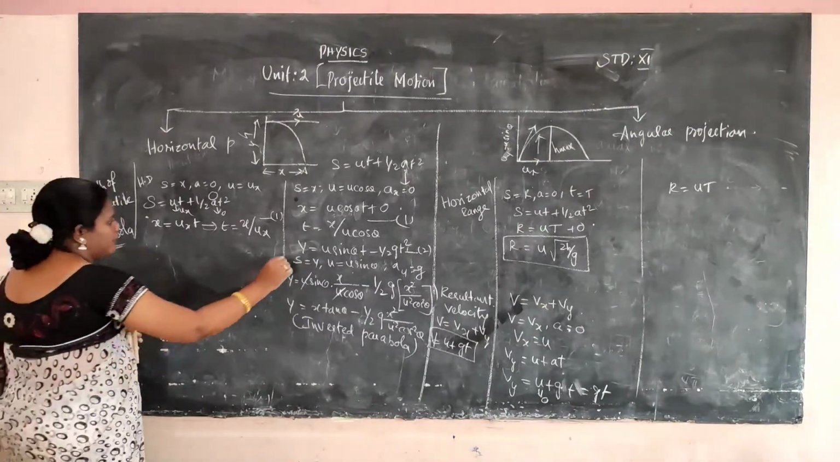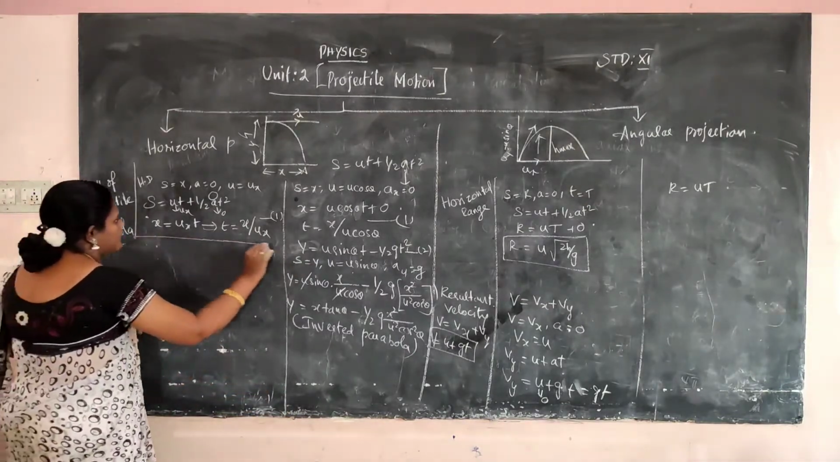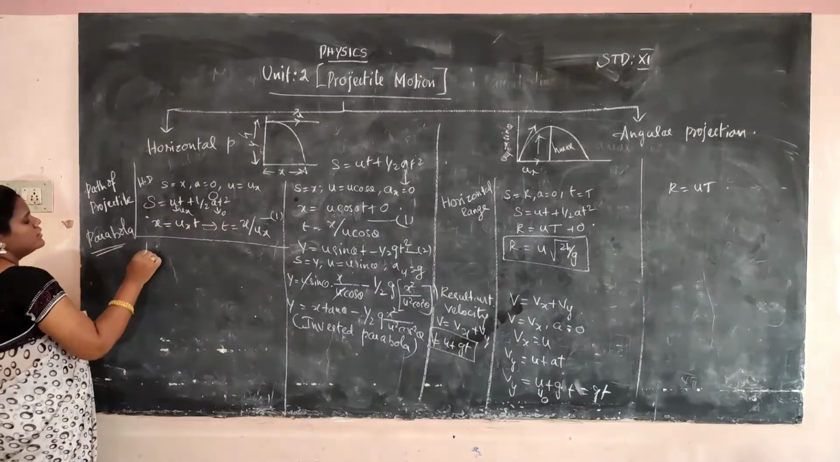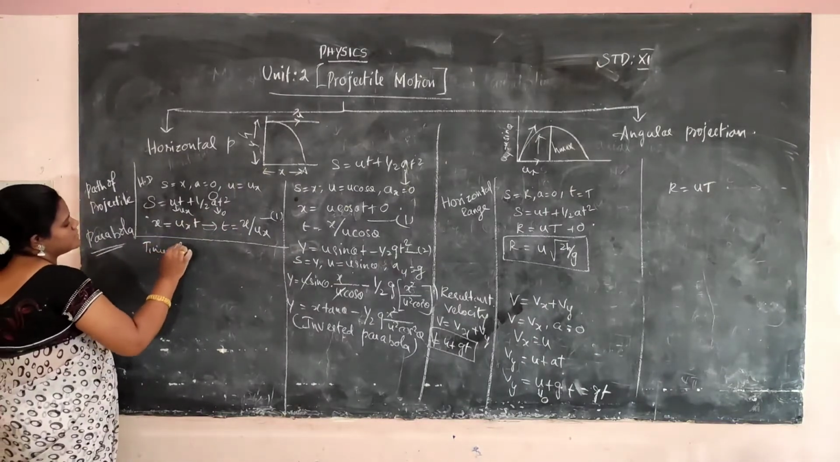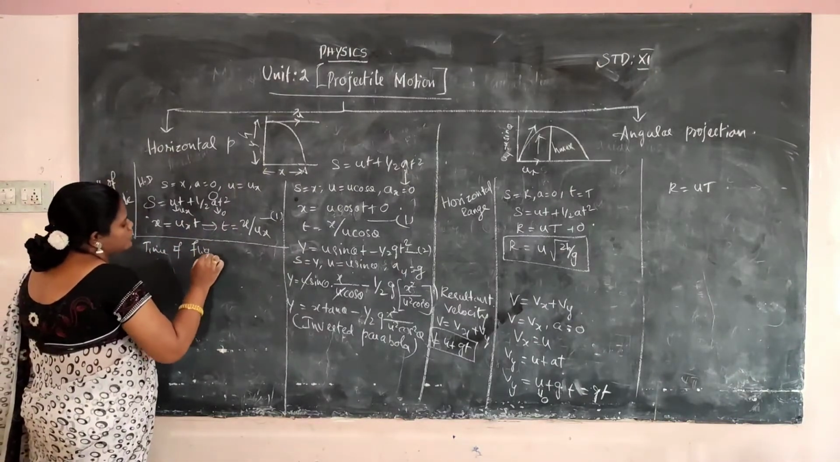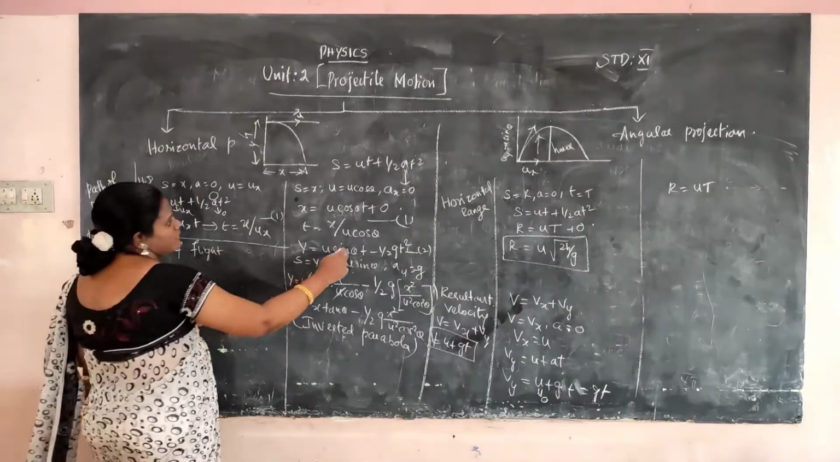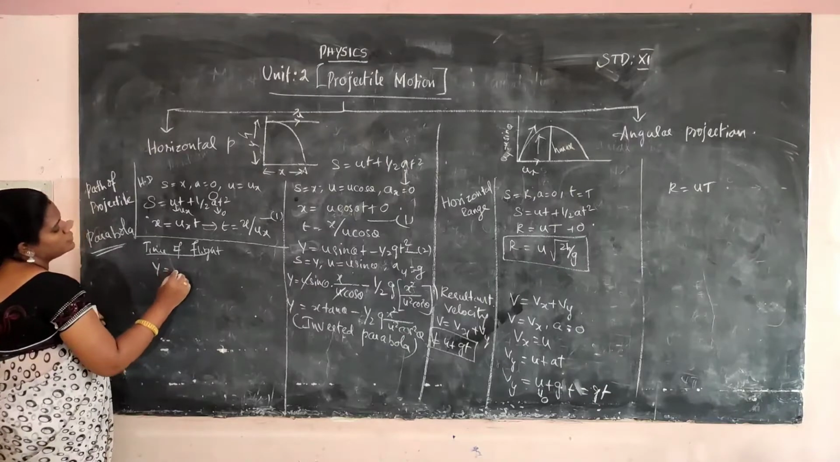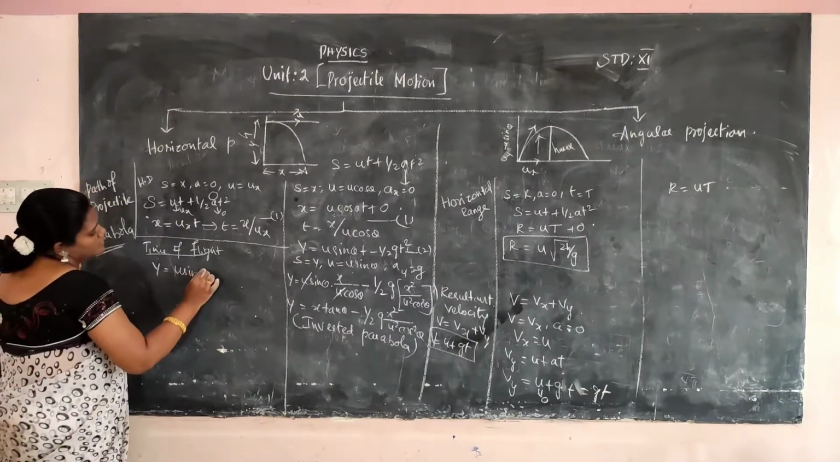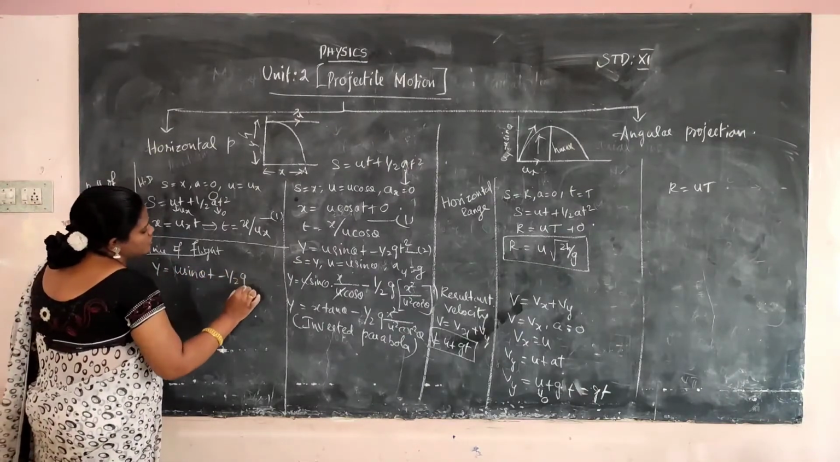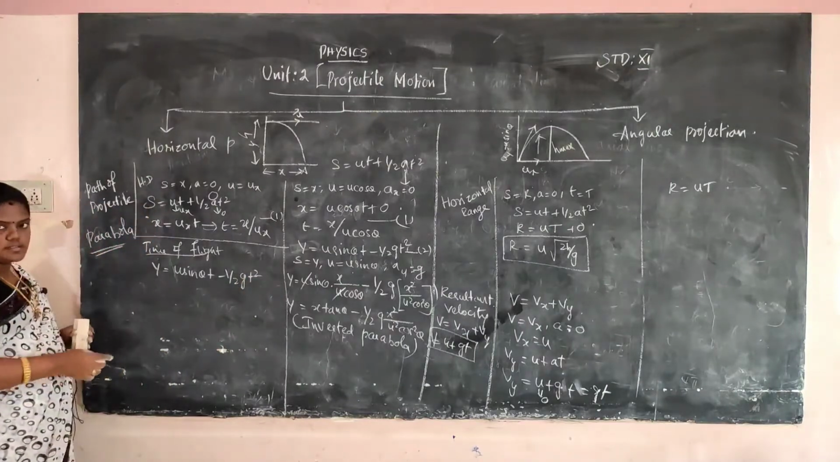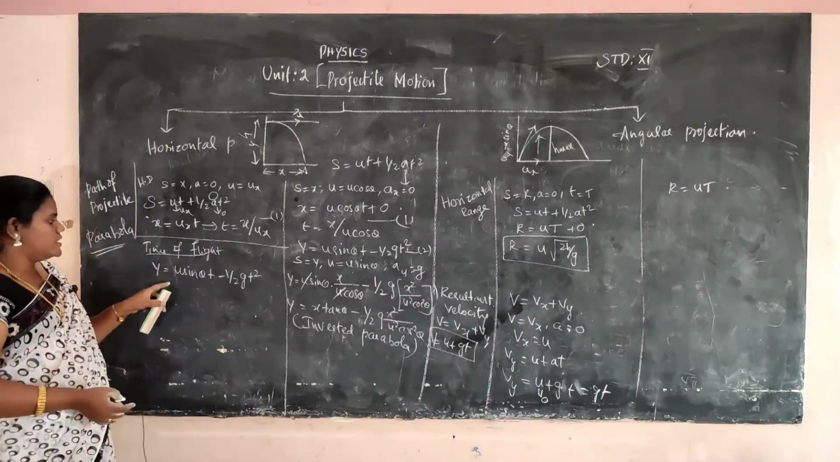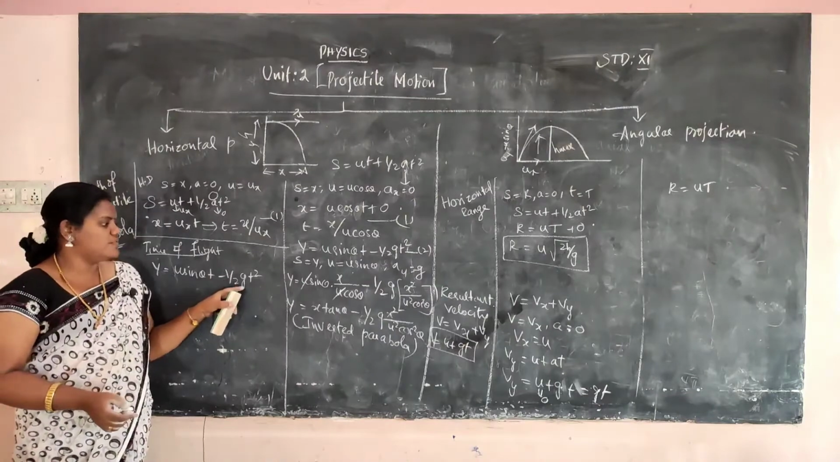Now next we want to calculate the time of flight. How to calculate the time of flight for projection? We consider the second equation of motion. What is the second equation of motion? This is the second equation of motion: y is equal to u sin theta t minus half g t square.